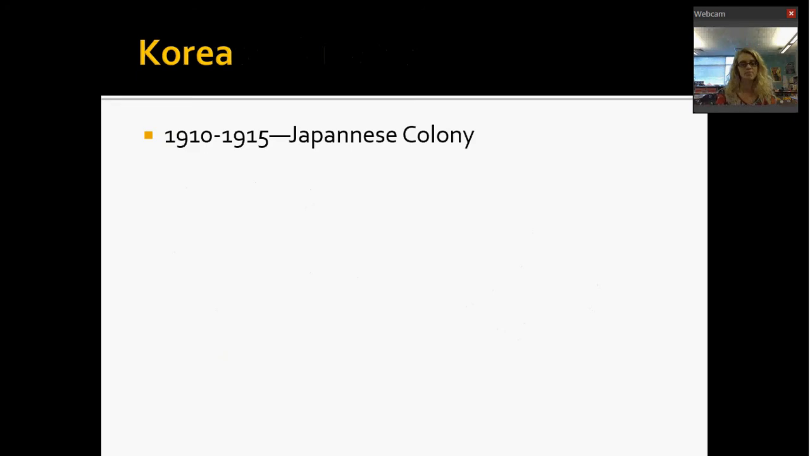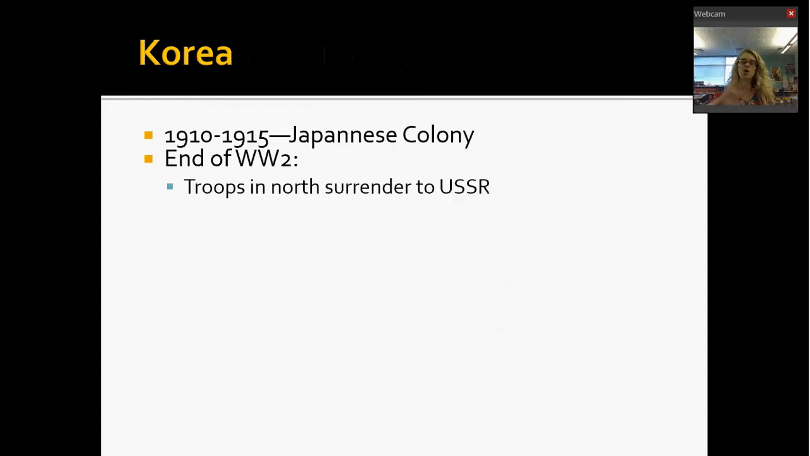So Korea had been a Japanese colony from 1910, from the end of the Russian-Japanese War, to 1915, at the end of World War I, okay? At the end of World War II, Korea was kind of caught in the middle, okay, between Japan, the Soviet Union, and the United States. So when Japan surrenders, troops in the northern part of Korea surrender to the Soviet Union because that's where they're closest to. Troops in the south surrender to the United States. Okay, these are Japanese troops, I should say. So North Korea surrenders to communists. South Korea surrenders to Democrats.